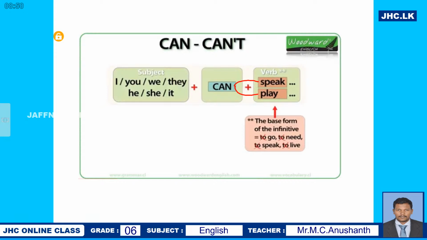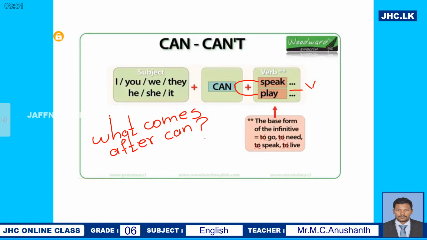Yes, the verb. The verb comes after can.